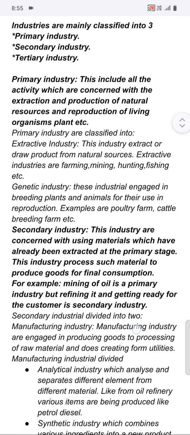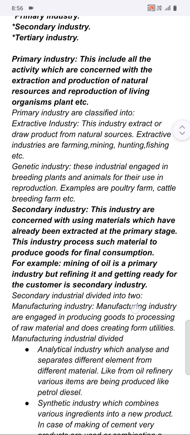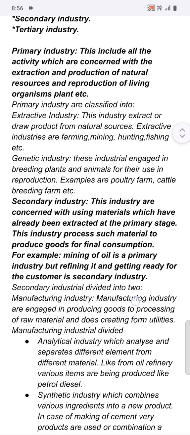Now secondary industry. These industries are concerned with using materials which have already been extracted at the primary stage. This industry processes such material to produce goods for final consumption.